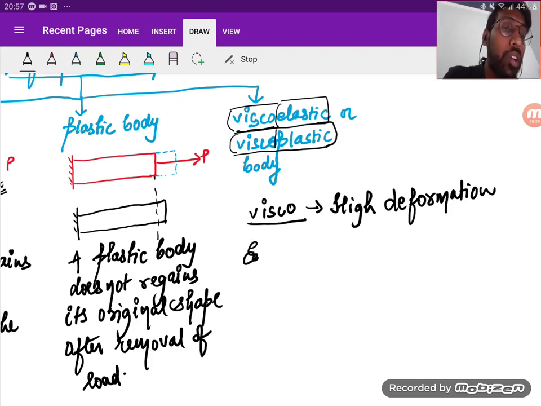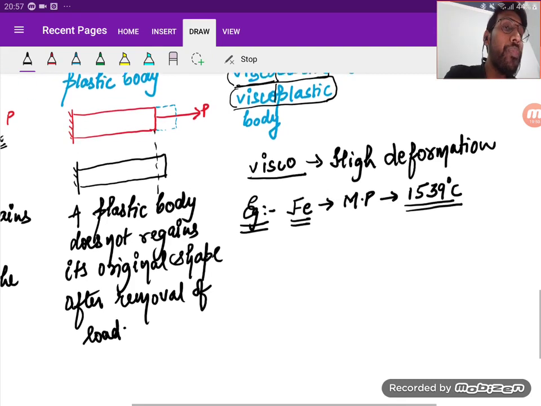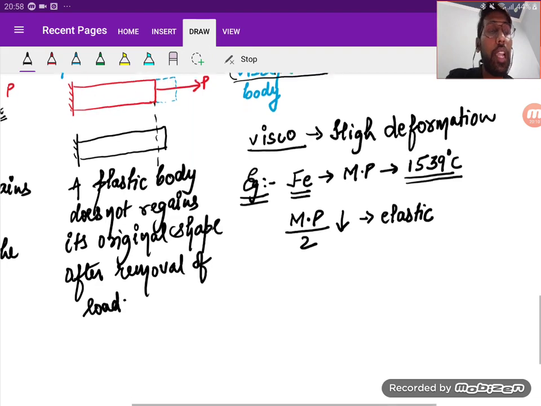So that is the meaning of visco. Now let me take an example of this, try to understand the example. For example, I'm taking iron, Fe, which is the chemical symbol. For iron, there is a standard melting point, and that melting point is 1539 degrees centigrade. If the surrounding temperature of the iron is less than the melting point by 2, then the material will behave as elastic.